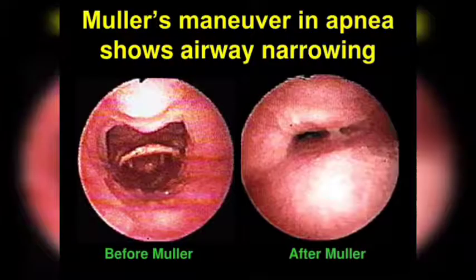Sorry that I couldn't get a good picture of the Muller maneuver, but this is a small diagram before Muller and after Muller in a case of airway narrowing in obstructive sleep apnea, and if it is a positive result, then it indicates that obstructive sleep apnea is present. But this is not perfectly accurate, because wakefulness and sleep are different and there is significant variation in muscle tone. So we have to rely on special investigations, which along with management I will discuss in the next video. This is all from the Logan Turner textbook of ENT.